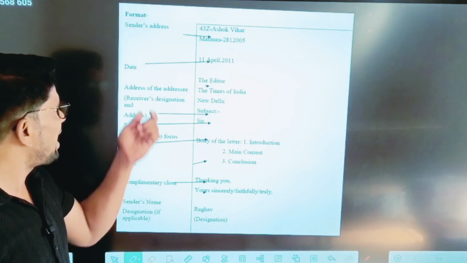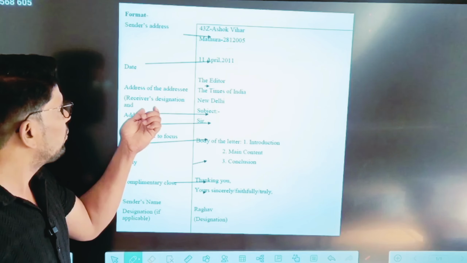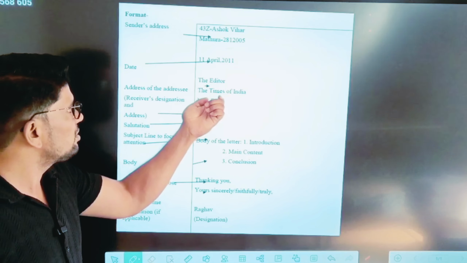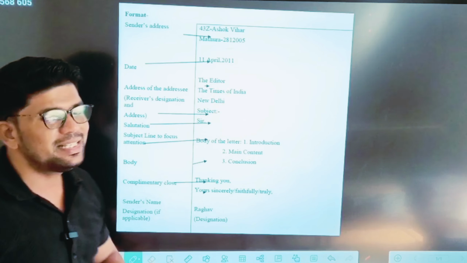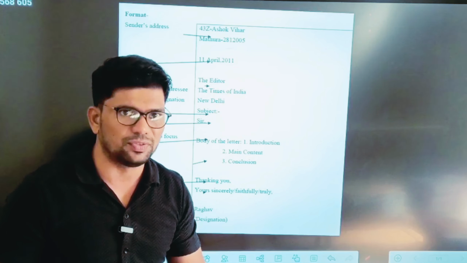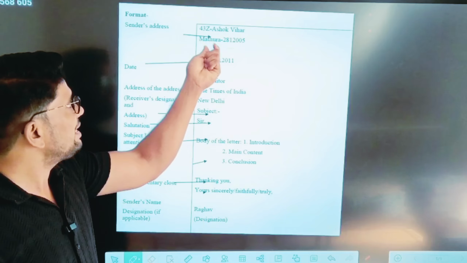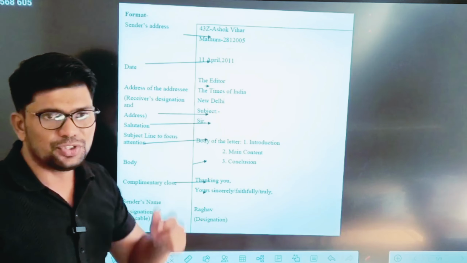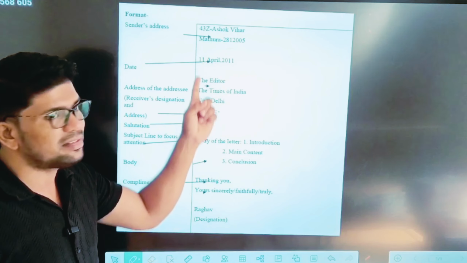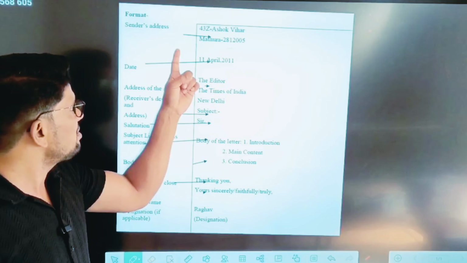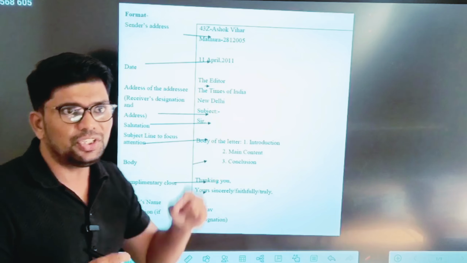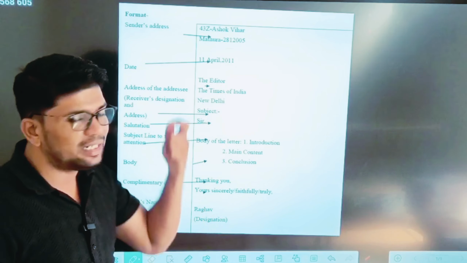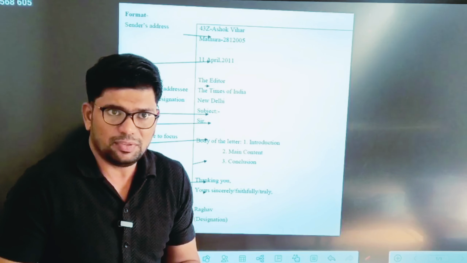The next thing is the address of the addressee, or receiver's address. For example, here you will see the Editor, The Times of India, New Delhi. This is the address of the receiver. The sender has sent this letter from Mathura to the editor of The Times of India, New Delhi. Both addresses are extremely important, the sender's as well as the receiver's. The postman will be happy if he sees the receiver's address; otherwise he will be confused.